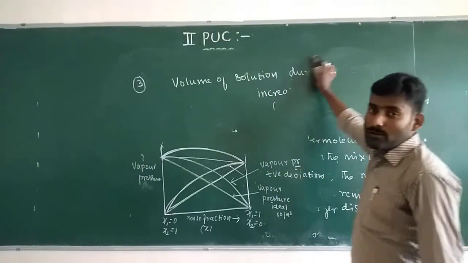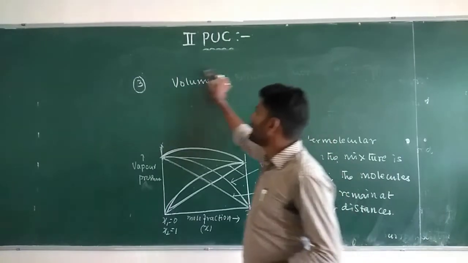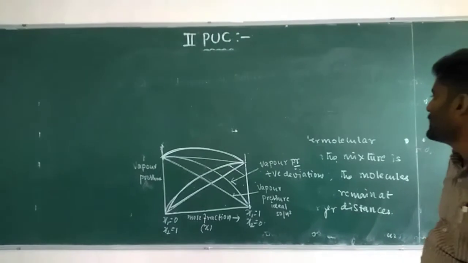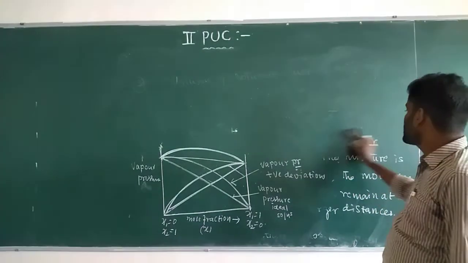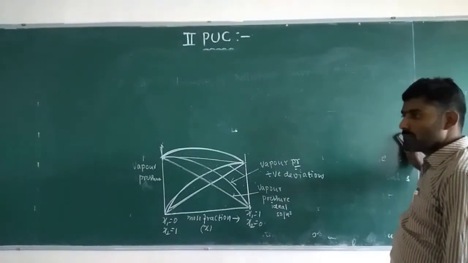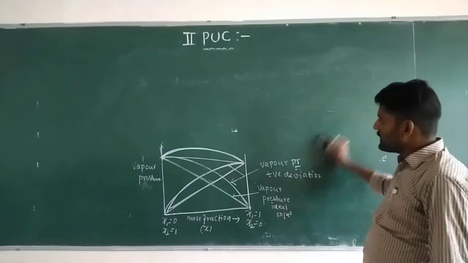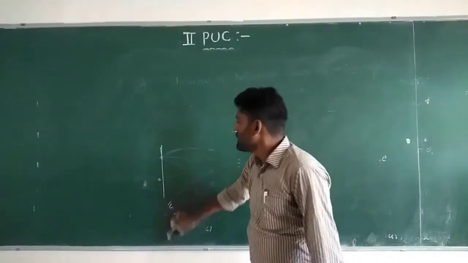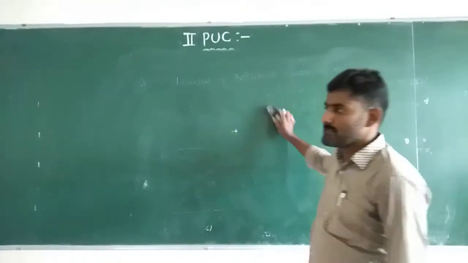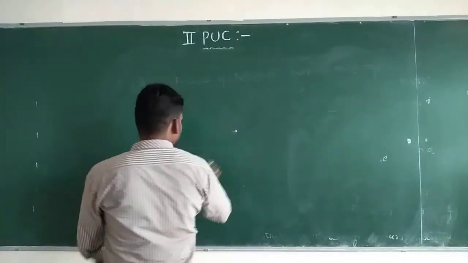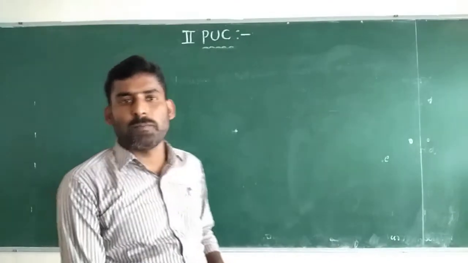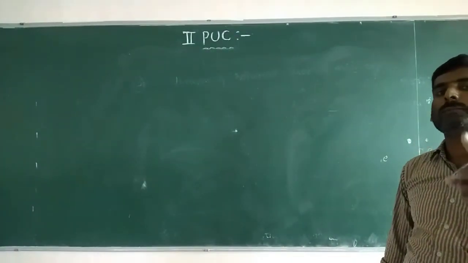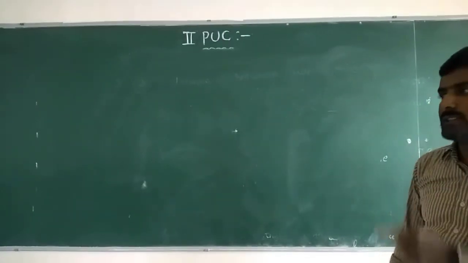Okay, next. Draw a graph of vapor pressure versus mole fraction for non-ideal solutions showing positive deviation from Raoult's law. Non-ideal solutions which show positive deviation from Raoult's law form a maxima in the vapor pressure. The vapor pressure of non-ideal solutions is higher than the vapor pressure expected from Raoult's law.